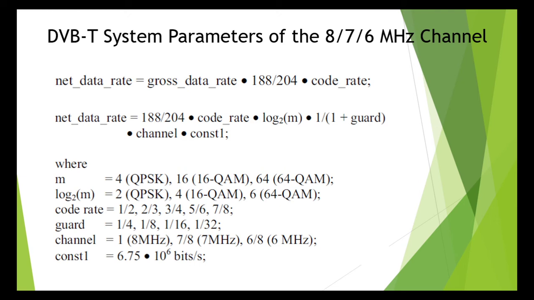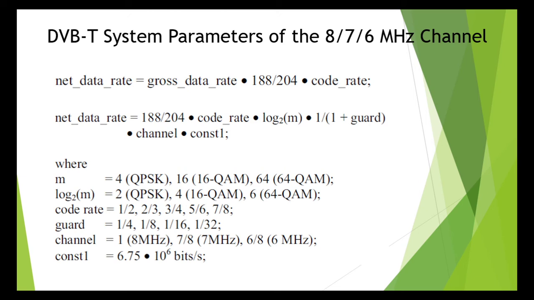What is that? What is M? M is equal to 4 for QPSK, 16 for 16 QAM, 64 for 64 QAM. Log M to the base 2 means for QPSK it is log 4 to the base 2, which is 2. And log M to the base 2 for 16 QAM is 4. For 64 QAM it is 6.